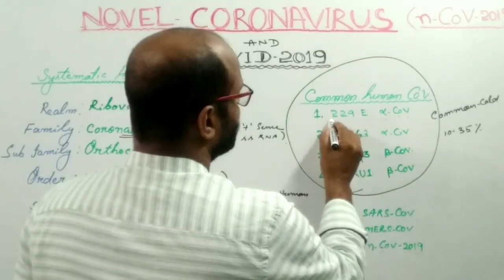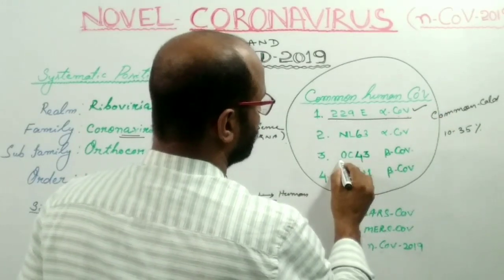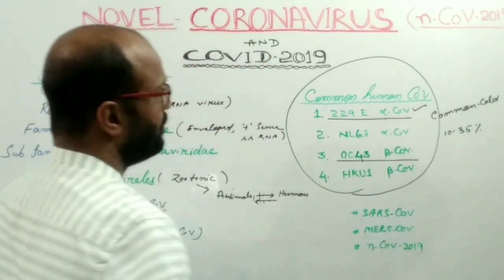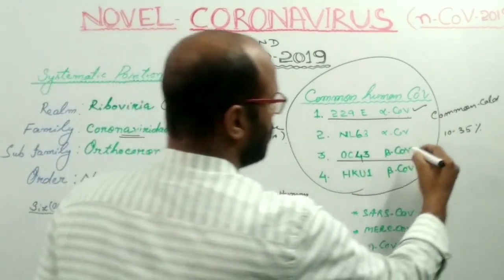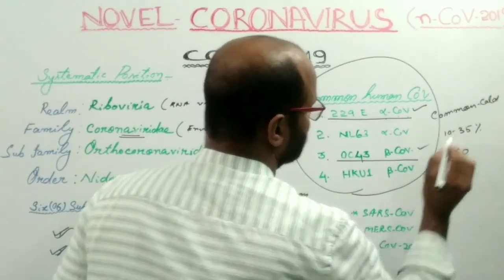The 229E alpha coronavirus and the OC43 beta coronavirus were discovered in the year 1960.